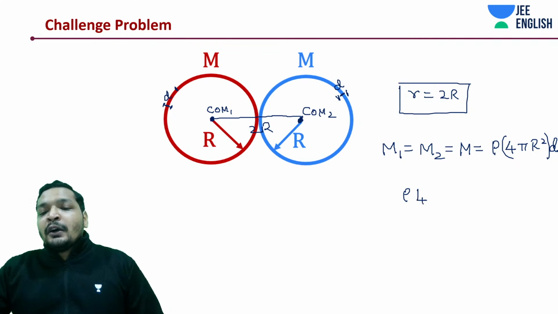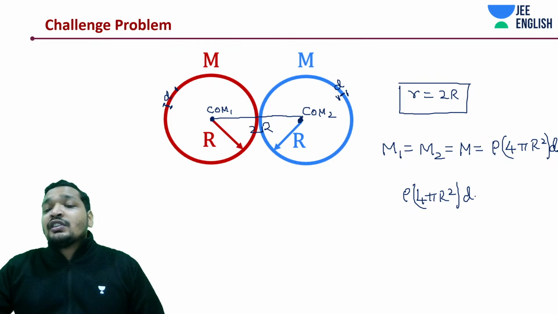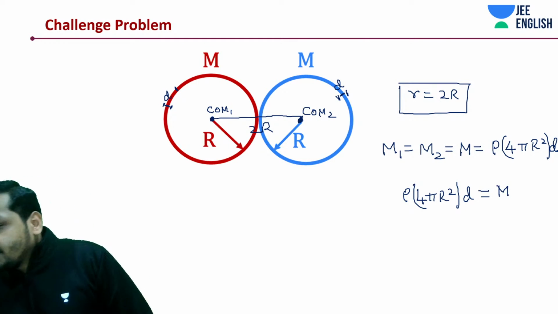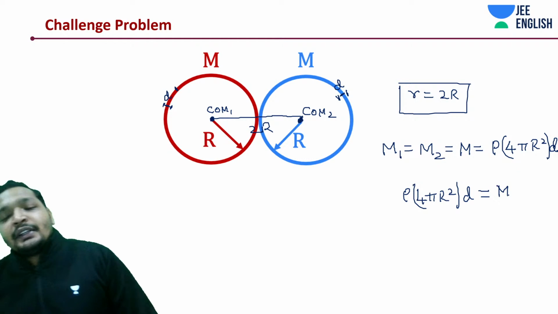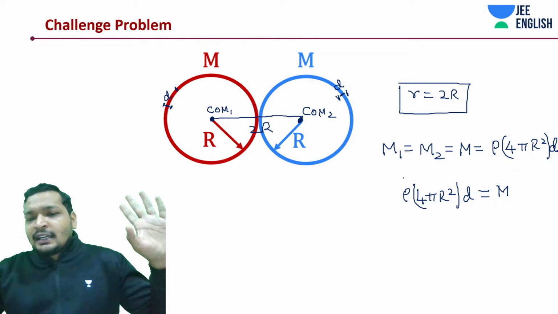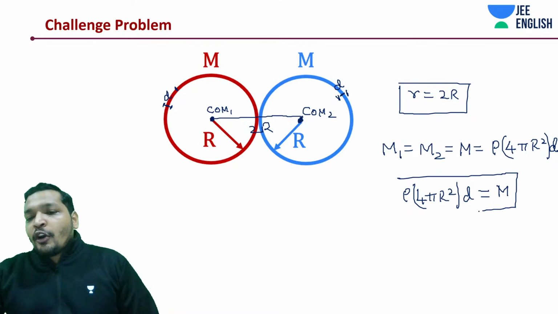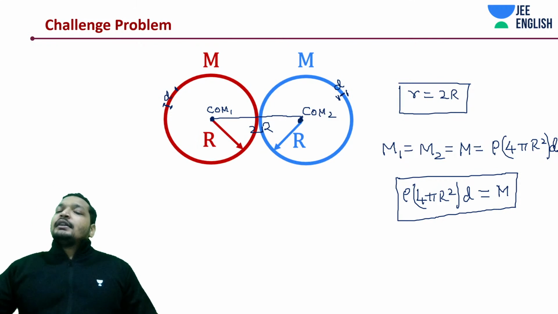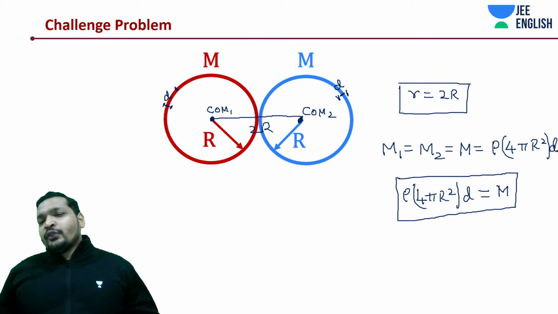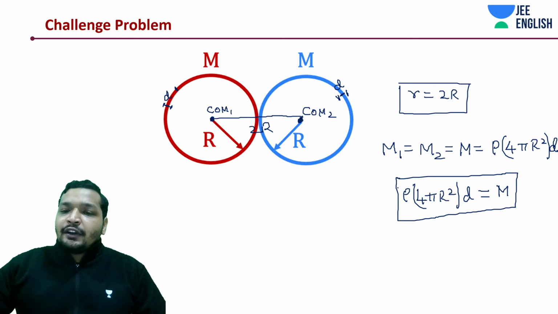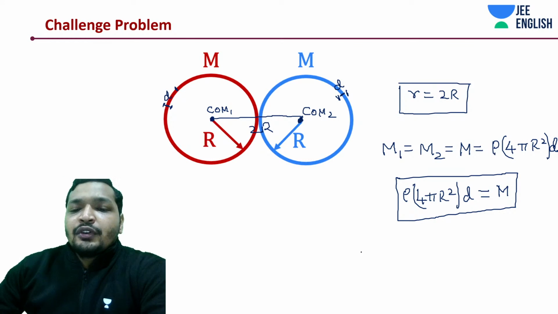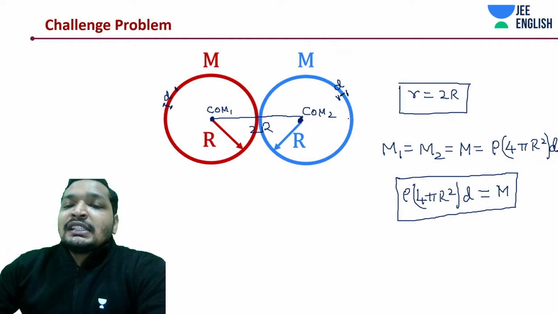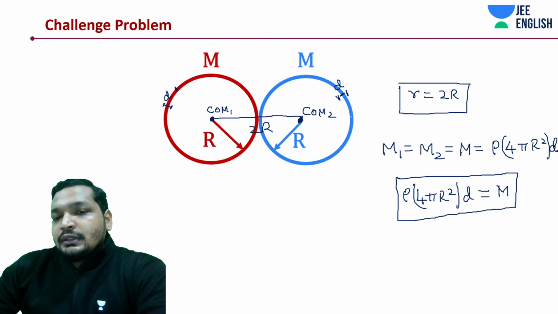So this will be how much? 4 pi r square into d, where d is also a constant, rho is also a constant, is equal to the mass. Simple concept, a little different compared to what you'll be seeing in your books, but typically this is how you would work around it. I don't think you will be getting this kind of question, but if you get it, you know how to do this. Because this thickness is not dependent upon radius.